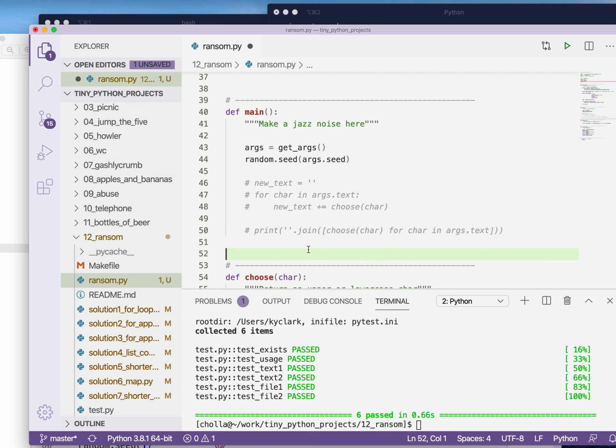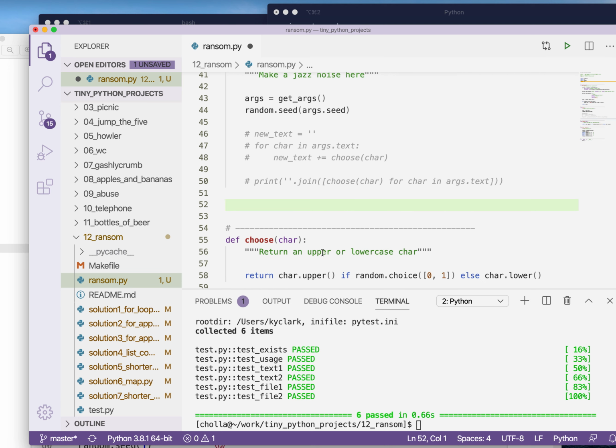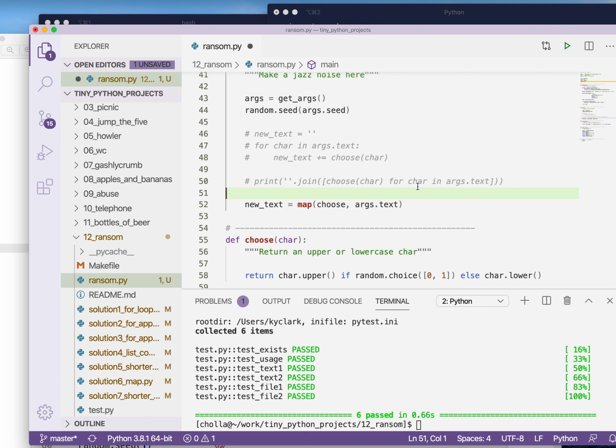One other way would be to write this with a map statement. So this choose, I wrote in a particular way. I wanted to make sure that choose accepted just one positional argument. That was by choice because I really wanted to be able to show you how to use this with a map. So if I wanted to create new text equal to map, I'm mapping into my choose function. And what I like about this is I don't even have to say for char in text. It's just going to take each character from args.text and iterate those into choose, and new text is going to be equal to the result of that.